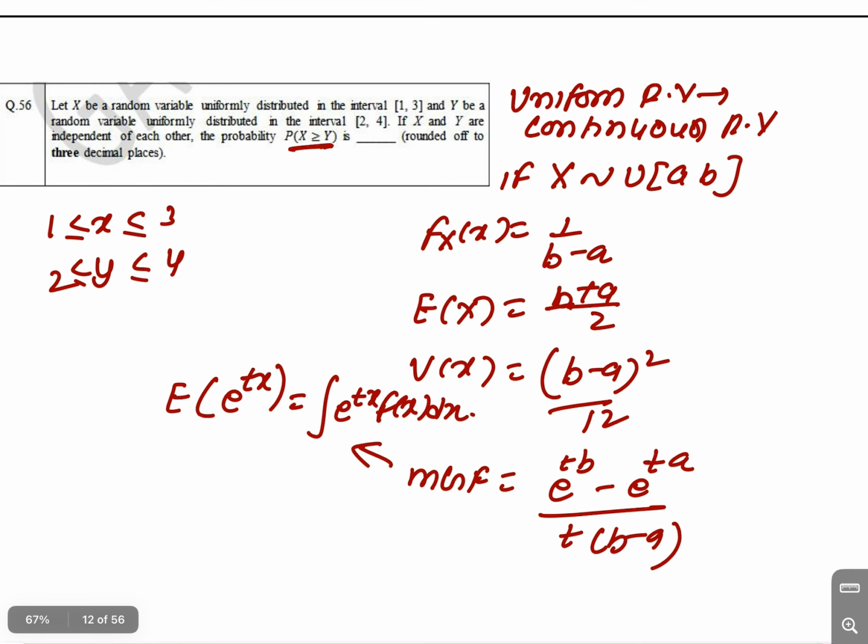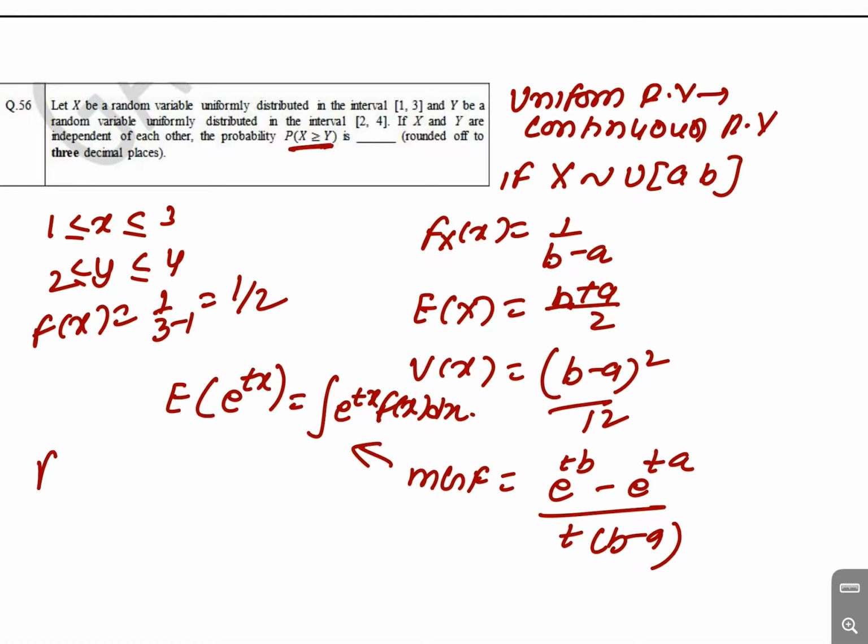From here, f(x) is equal to 1 upon 3 minus 1, which is 1 by 2, and similarly f(y) is 1 upon 4 minus 2, which is 1 upon 2.